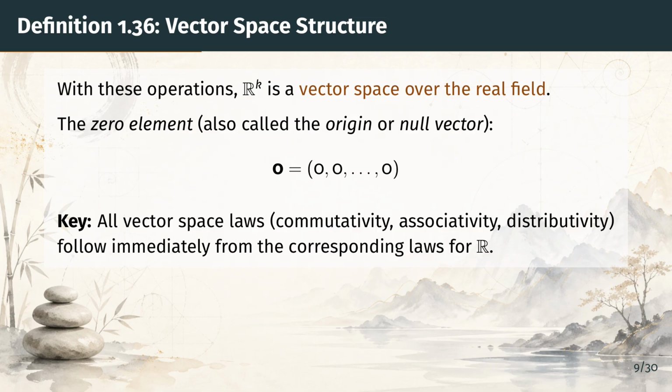This is much simpler than the previous section, where proving the field axioms for the complex numbers required real computation. But the vector space structure alone is just algebra. The interesting geometry comes next, from the inner product and the norm.